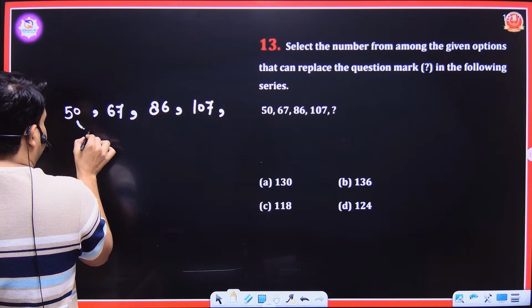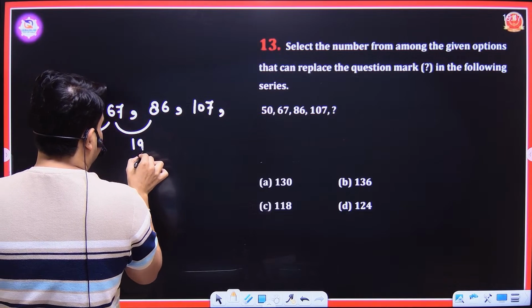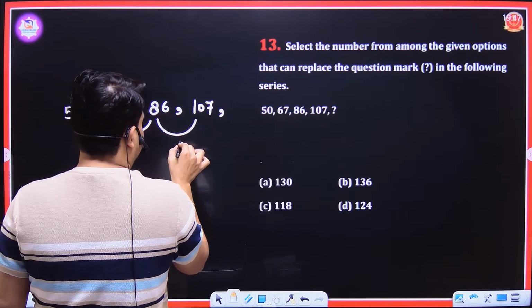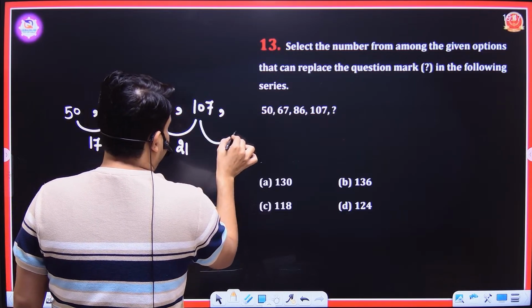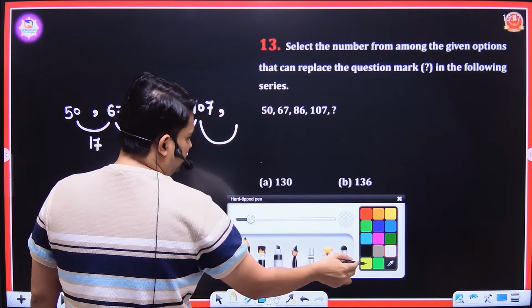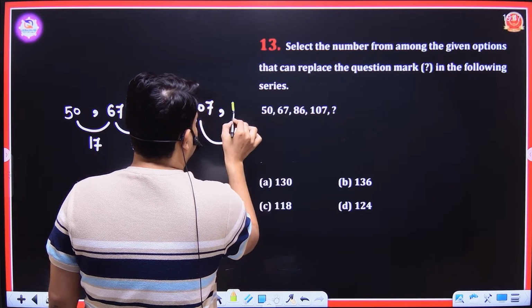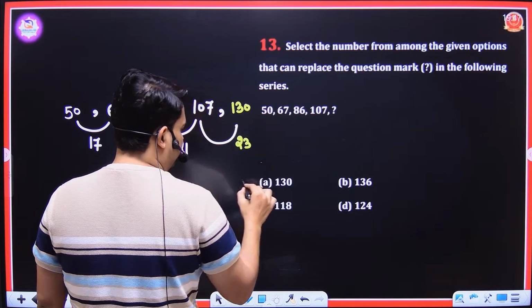Here the difference is 17, here the difference is 19, here the difference is 21. Then what will the next difference be? Because the differences are odd numbers increasing by 2, we have 23 here. A difference of 23 means 130 should be the number. That is option number A.